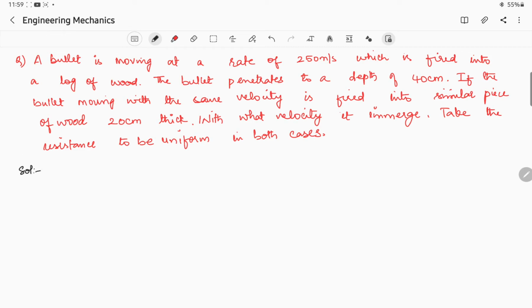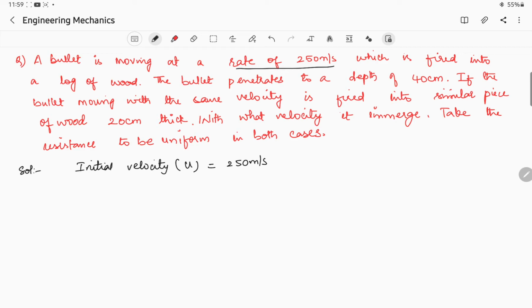Okay, so I'll take down the values which are given over there. What is the initial velocity given to us? A bullet is moving at a rate of 250 meter per second. That is, the initial velocity, which is denoted by u, is equal to 250 meter per second, which is fired into a log of wood.